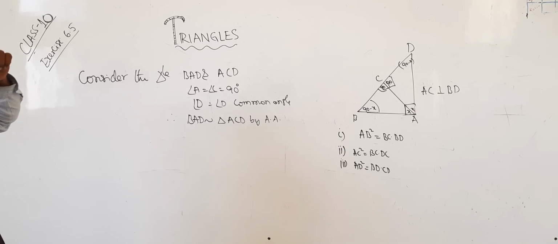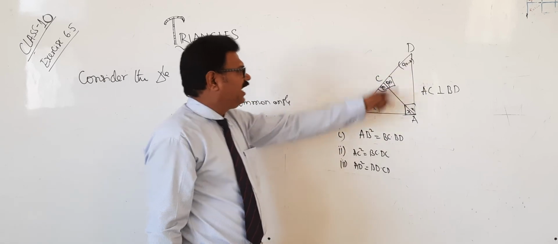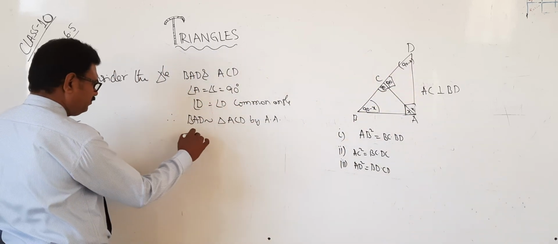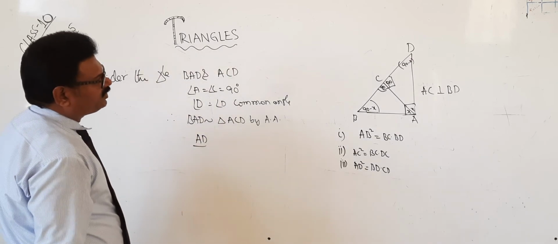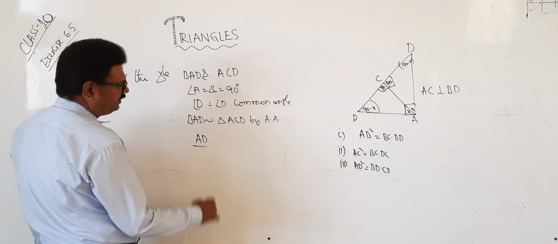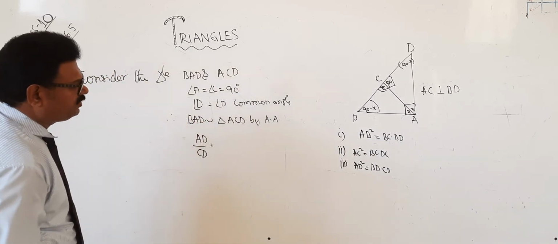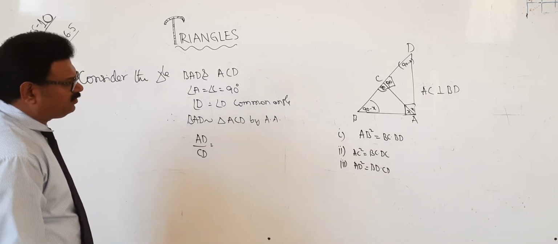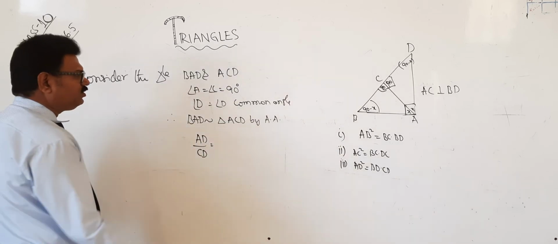Now, for the total triangle, what is the height? It is nothing but AD. For the small one, which is the height? It is CD. Next, which is the hypotenuse?